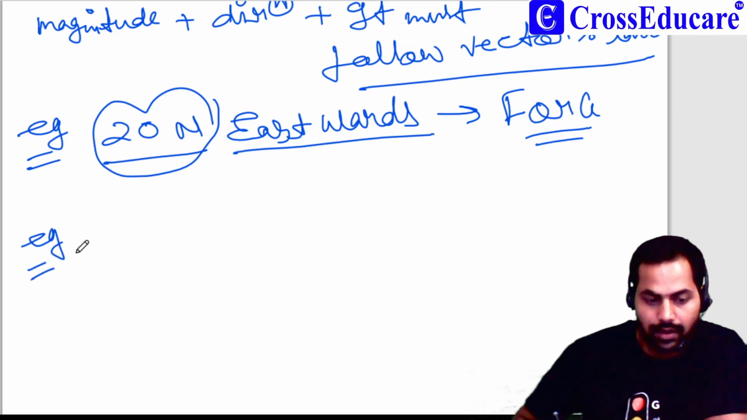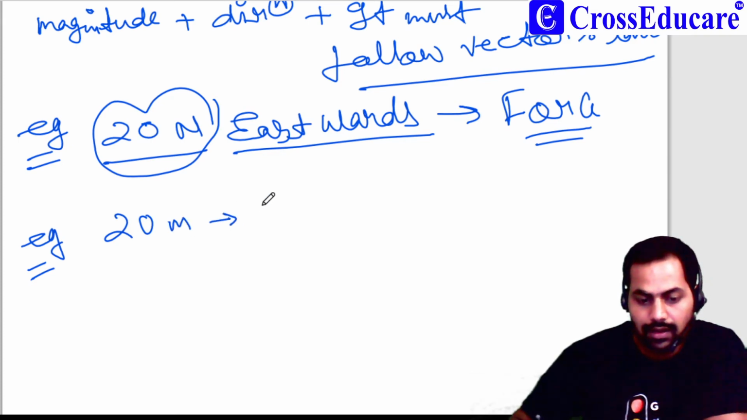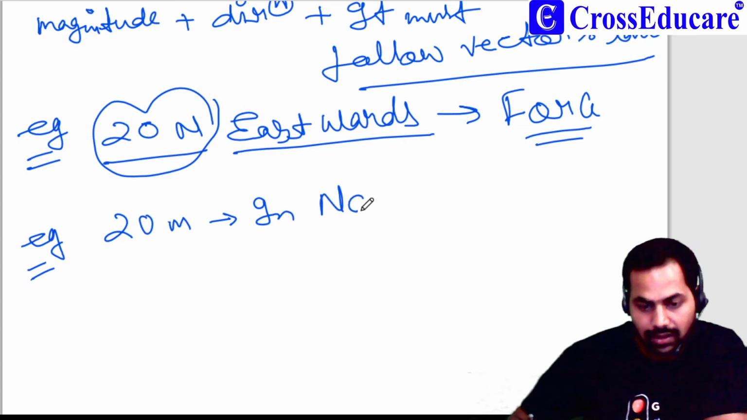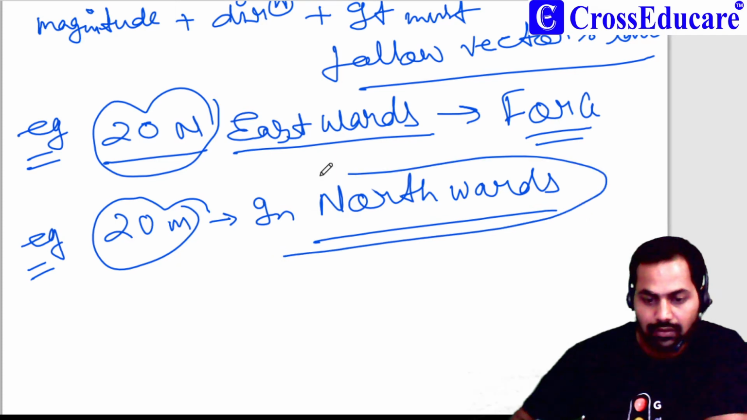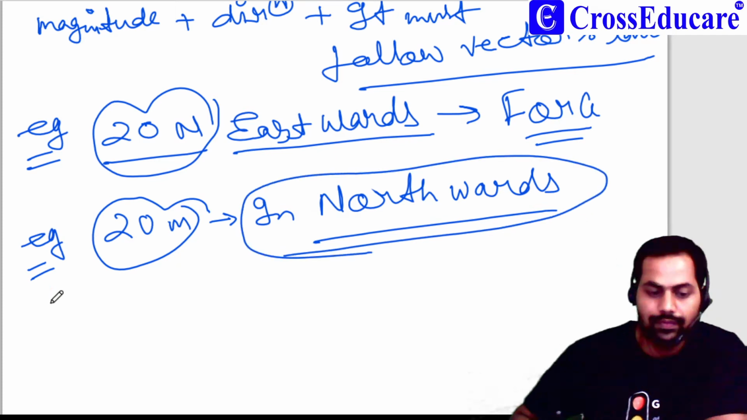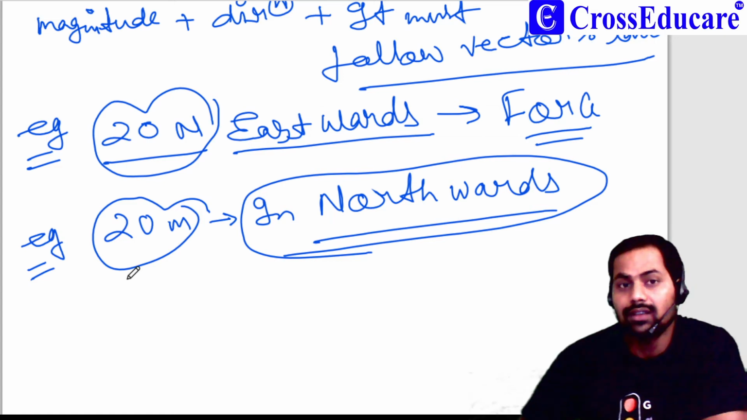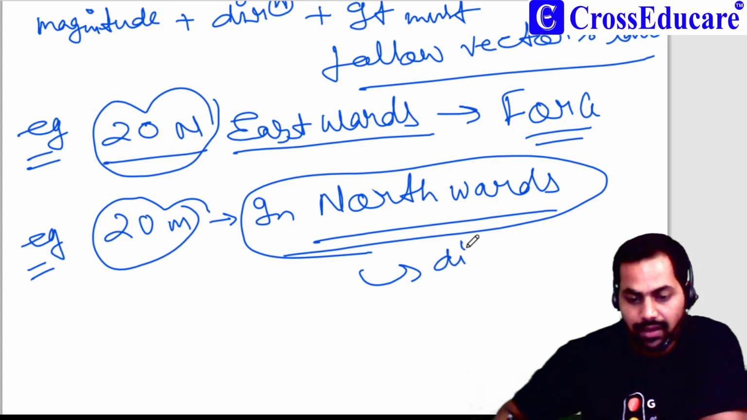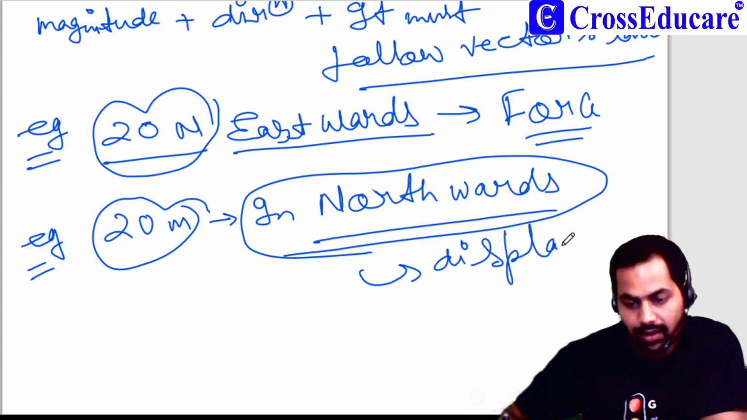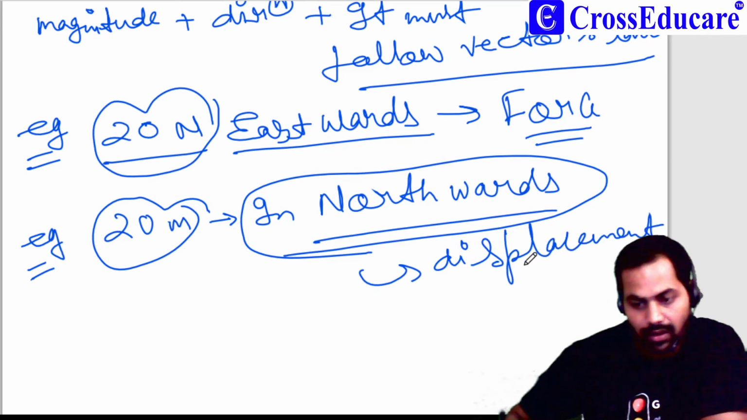Okay. Now, another example is 20 meter displacement in north direction, or northwards. So it has magnitude as well as direction, and it follows vector's law. That's why displacement is a vector quantity. This is displacement.